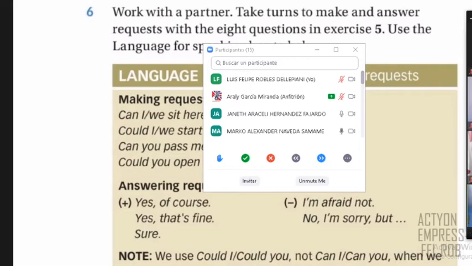Ahora al revés. Okay. Hello, welcome to the library. Thank you. Excuse me. Can I order a book at home? Yes, of course.